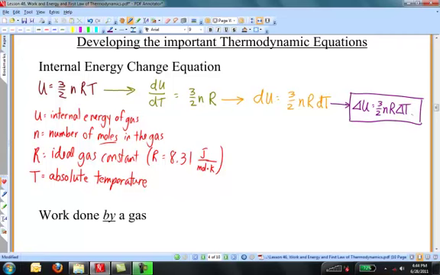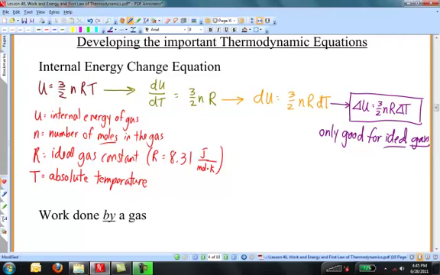What this says is that if the temperature of an ideal gas changes, then the ideal gas's internal energy also changes, and how it changes is given by this equation. That is not the only way that the internal energy of a gas can change, but it is one way. Numerically, if I know what the numbers are that are involved, then I can calculate the change in the internal energy of the gas. Now, as an aside, this expression is only good for ideal gases.